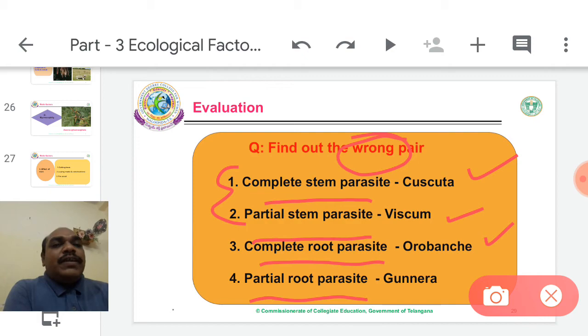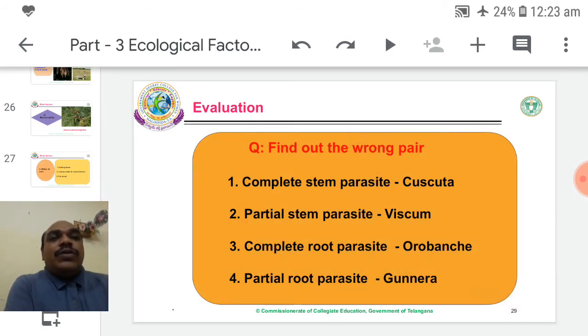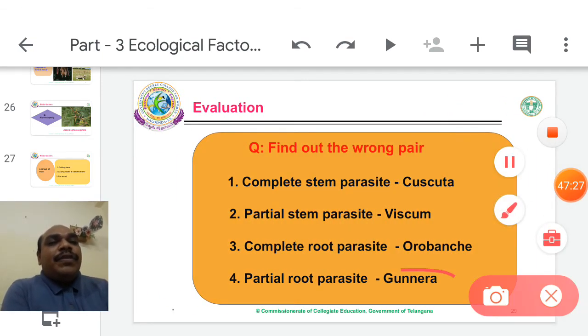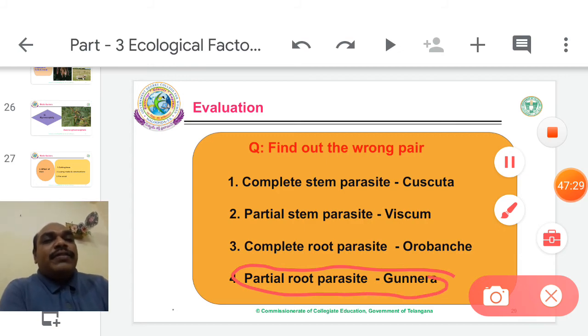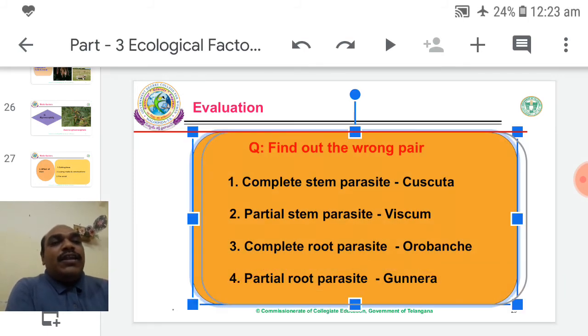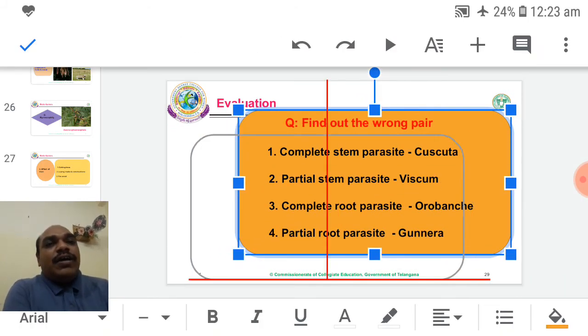Partial root parasite, example Santalum album, Srigandham. But it is the wrong statement. Which is the wrong pair? The fourth one is the wrong pair. This is the answer. In the fourth pair, the example given is Gunnera.